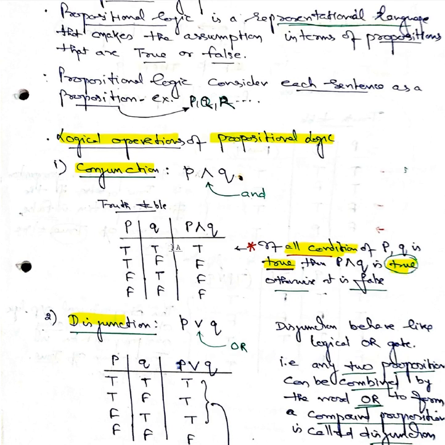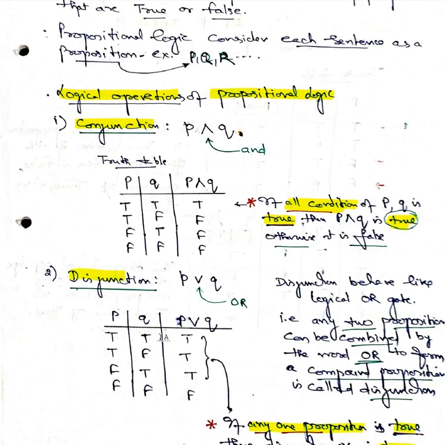Otherwise, we consider it a false condition under this propositional logic. That is under the consideration of the truth values in the conjunction case. It will not take other statements. If you put 1 1, the result is 1; 1 0 gives 0; 0 1 gives 0; 0 0 gives 0. So this is just like AND logic.